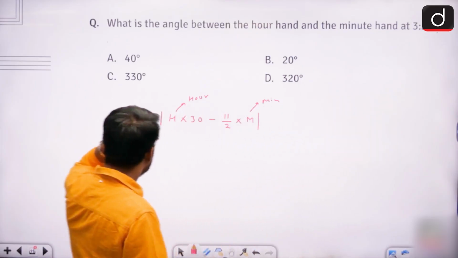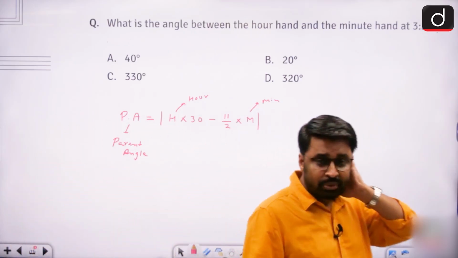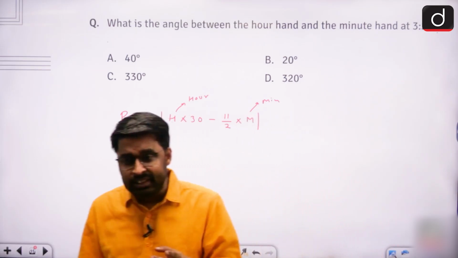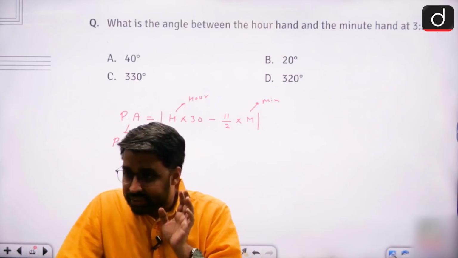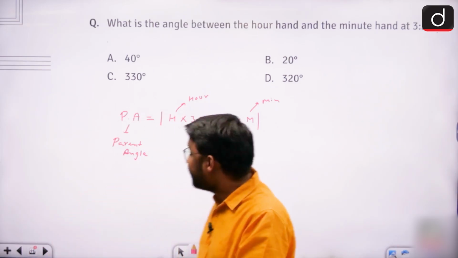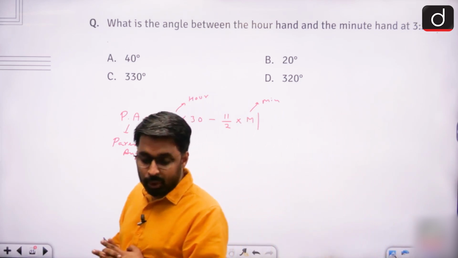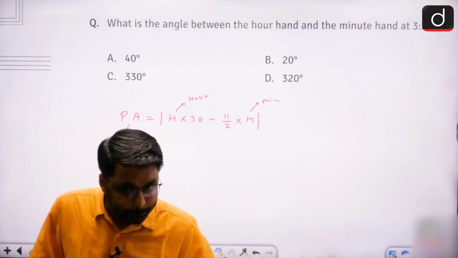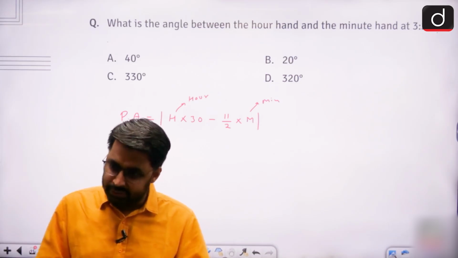So parent angle: to find the angle between the hands of the clock, we have a formula: parent angle equals modulus of h into 30 minus 11 by 2 into m. Now see, when we were studying directions and distance, I clearly taught you this concept that angle is never negative. Since angle is never negative, that's why while solving this equation we are taking this modulus function, because modulus has a property that it can convert a negative value to a positive value, right?